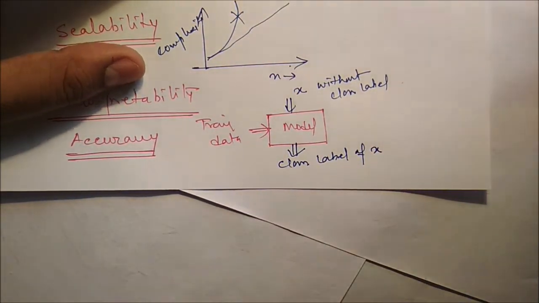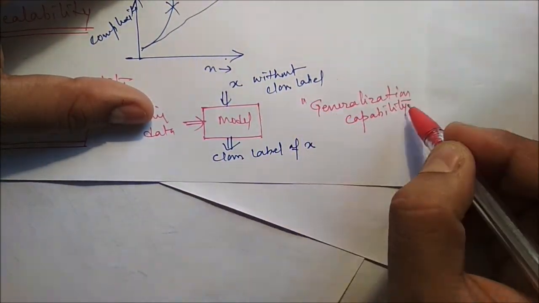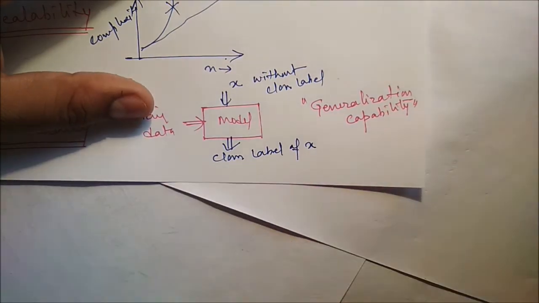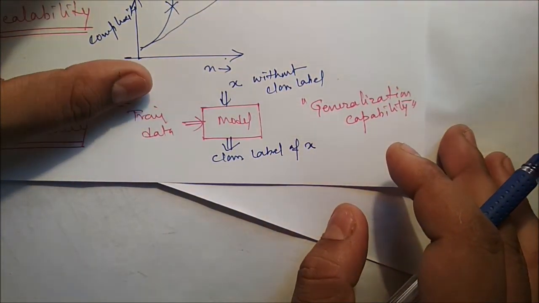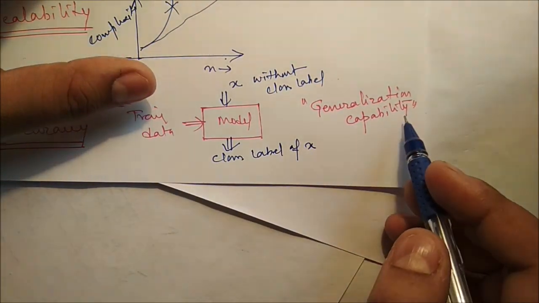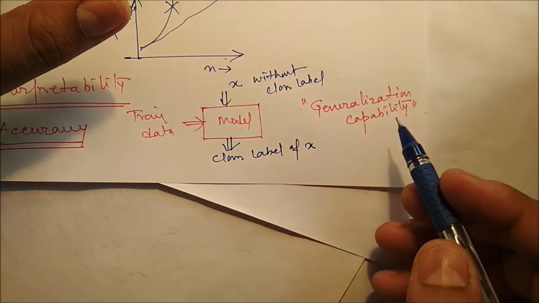The most important term is high generalization capability. Generalization capability means the model can predict the class label of new or previously unseen data. So high generalization means more capability to predict the class label of unseen or new data.